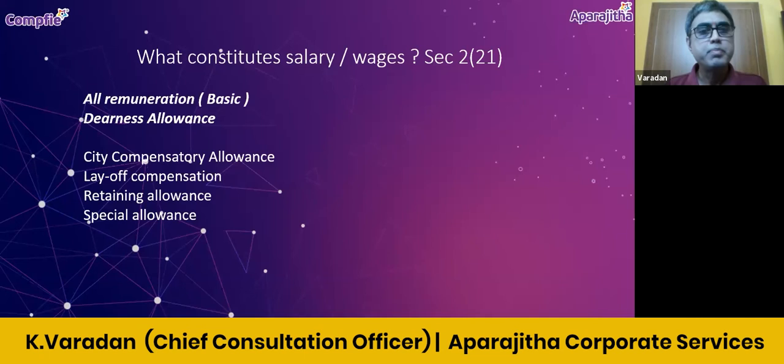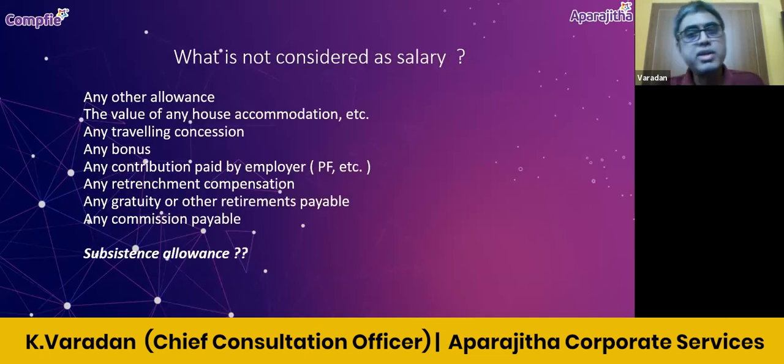That is the reason these are all getting included in the definition of the term wages. Now, what is not considered as salary? There are exclusions again. Any other allowance, the value of any house accommodation, any traveling concession, any bonus, any contribution paid by the employer towards any fund, any retrenchment compensation, any gratuity, or any other retirement benefit payable, or any commission payable. All those are very clearly excluded. This is very specifically mentioned in the definition itself, that is 221. The exclusion part includes all these things.